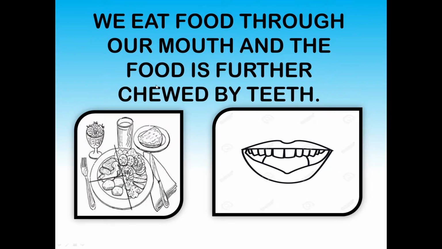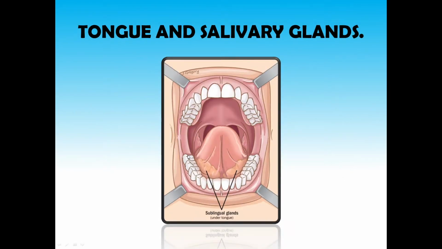Now, when you eat food, you eat it through your mouth. Okay, you all know what a mouth is. From the mouth, the food is further chewed by your teeth. Do you know this? Teeth chew the food. We have 32 teeth. So when we eat the food, from the mouth the journey begins. The mouth is the beginning of the digestive system.